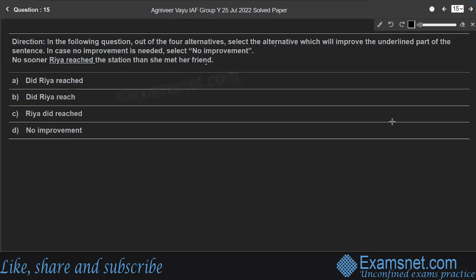Question 15. In the following question, out of the four alternatives, select the alternative which will improve the underlined part of the sentence. In case no improvement is needed, select no improvement. No sooner Ria reached the station than she met her friend. Here, Ria reached is underlined. The sentence starts with no sooner, which is called inverted word order. If a sentence starts with a phrase like no sooner, it is called inverted word order.